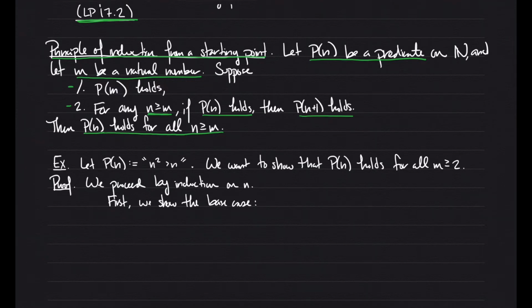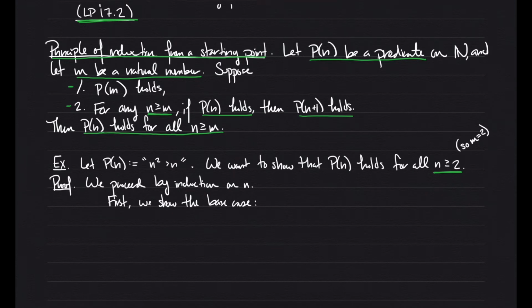What's the base case? We want to start at 2. Let me just write n there, and m is 2. So we want to show our statement for m equals 2.